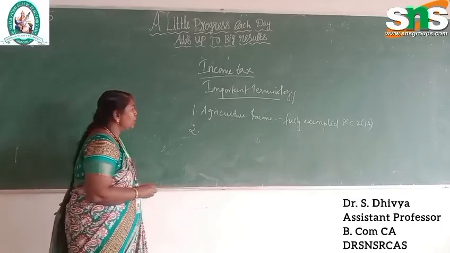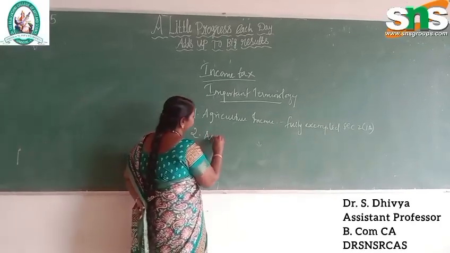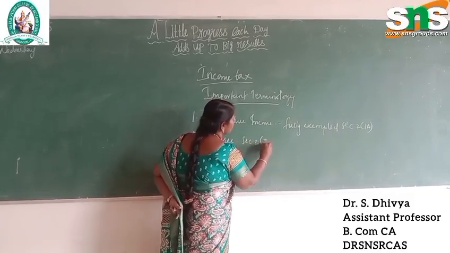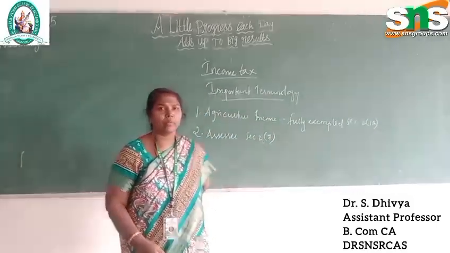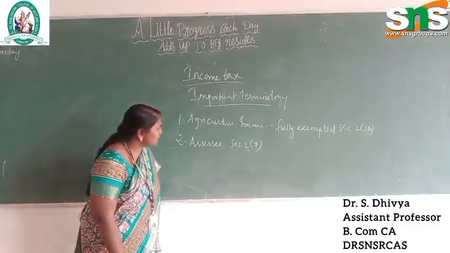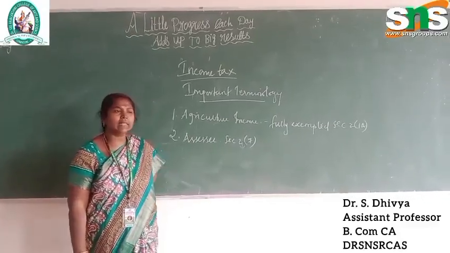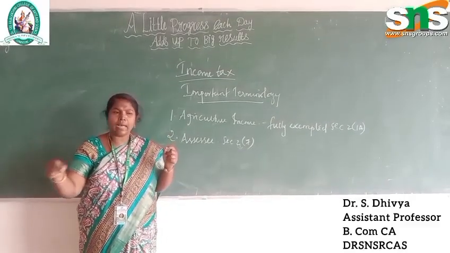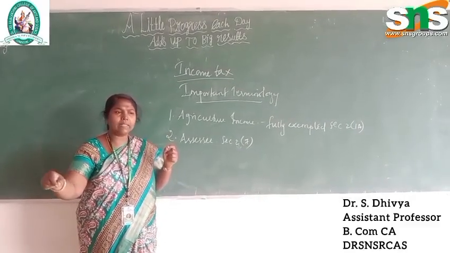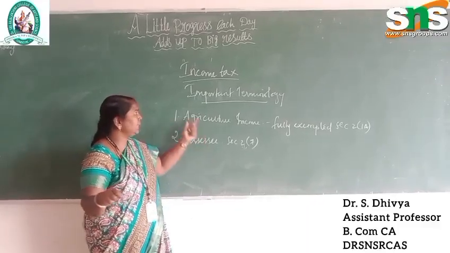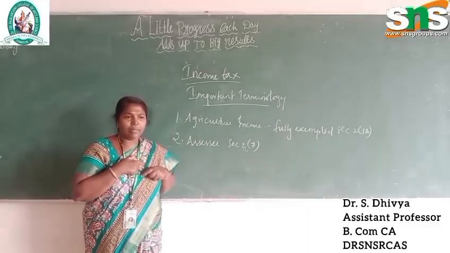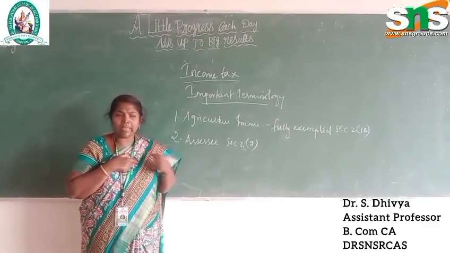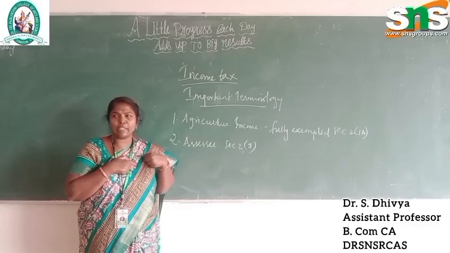Second, you should know assessee. Section 2, subsection 7 says the person who is liable to pay the tax and is paying the tax is called an assessee in income tax. If I am an assessee, I should pay the tax to the government.